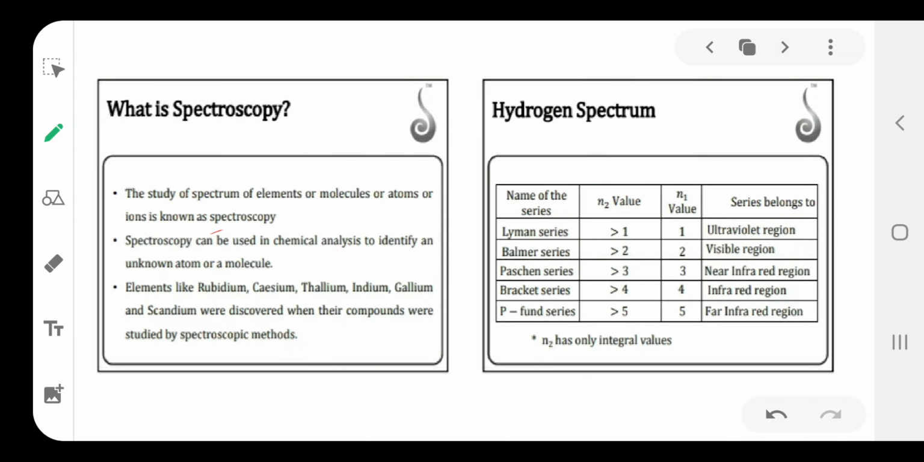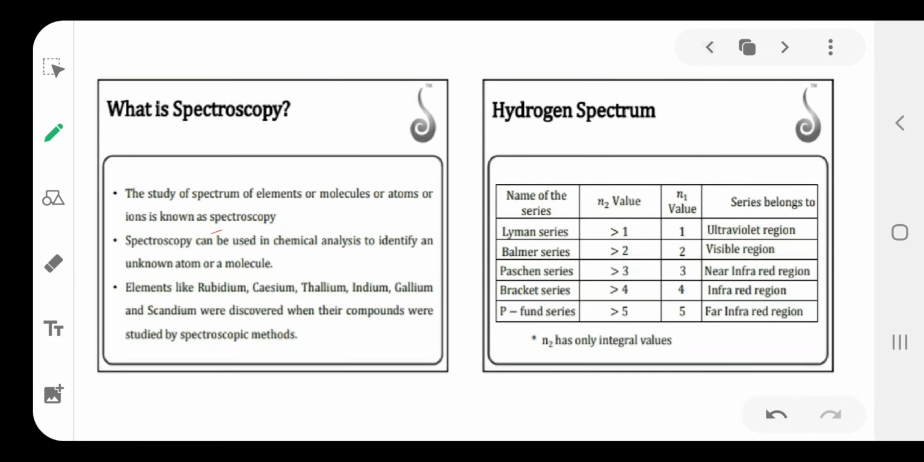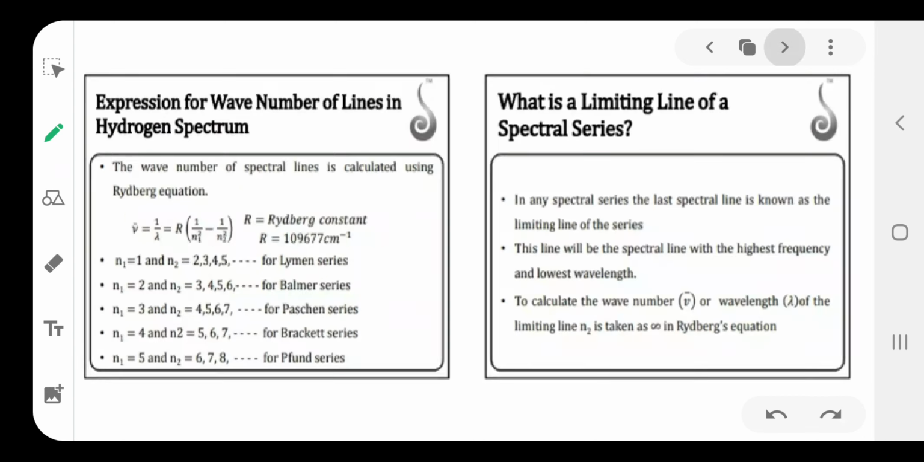The next one is the hydrogen spectrum. The hydrogen spectrum contains 5 series of lines: the Lyman series, Balmer series, Paschen, Brackett, and Pfund series. If an electron jumps from a higher orbit to the first orbit, it is the Lyman series; higher orbit to second orbit, Balmer; higher orbit to third orbit, Paschen; fourth orbit, Brackett; fifth orbit, Pfund series. The Lyman series is obtained in the ultraviolet region, Balmer series in the visible region, Paschen in the near infrared, Brackett in the infrared, and Pfund series in the far infrared region. So that is the hydrogen spectrum.